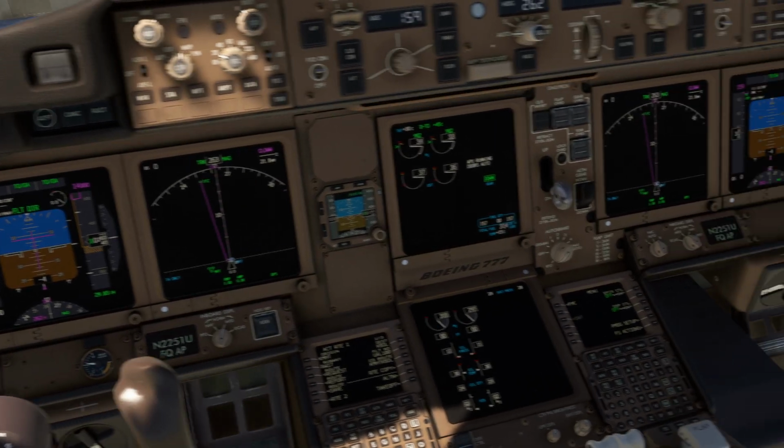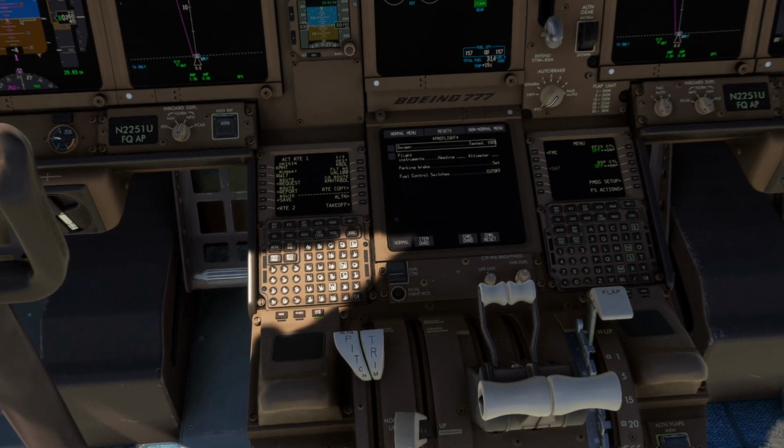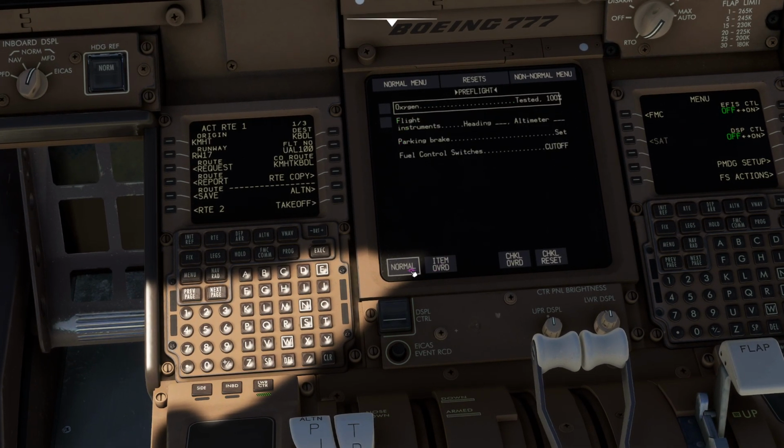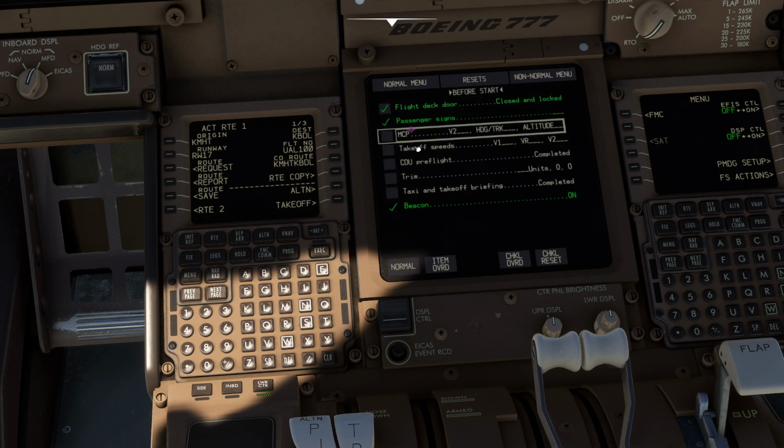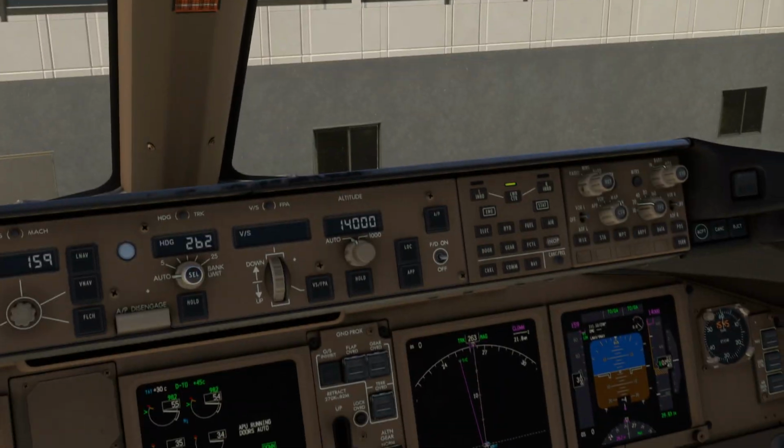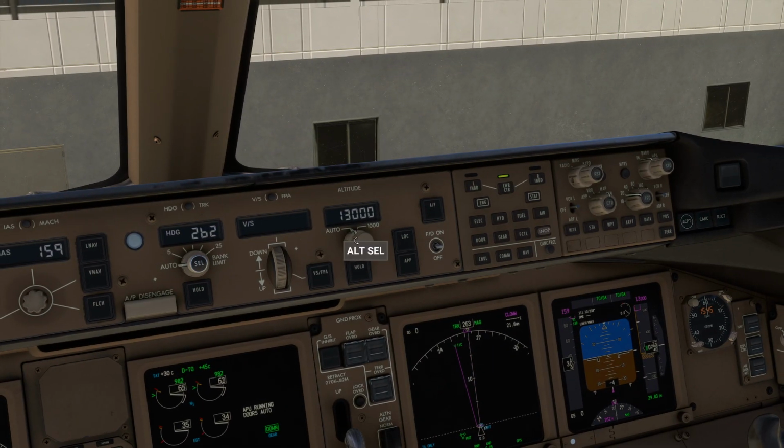We'll go ahead and hit our little checklists here so we don't get any angry grams, kind of a thing like that. Looks good to me. Normal. Flight deck door closed. MCP, we said all that a minute ago. Actually, this said 10,000 is going to be our altitude. So let's go ahead and punch in 10,000 real quick.